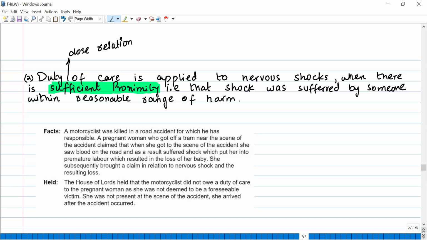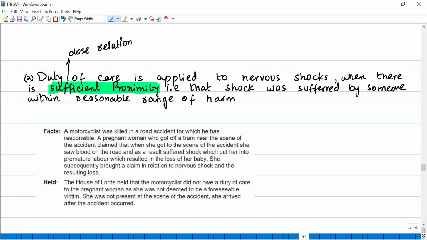Why? Because if someone is driving on the road, and if an accident occurs, then the person who watches the accident himself, who is on that scene, can suffer a nervous shock, and that is closely related to the accident, right? But any person who has not watched the scene, who came after the accident was done, and afterwards saw the blood, then he is not in sufficient proximity. You don't owe a duty of care to that person.